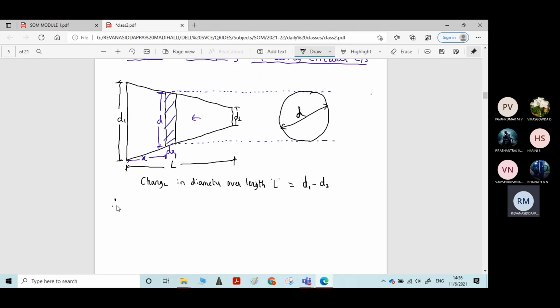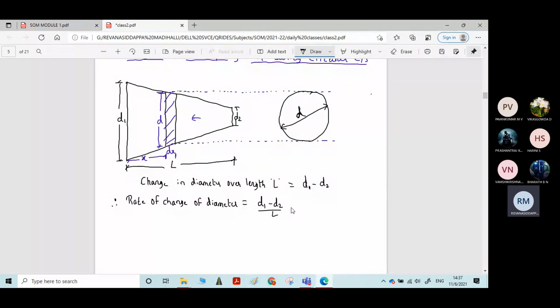Therefore, the rate of change of diameter over a length L will be equal to d1 minus d2 divided by L. It is almost similar to the previous derivation; instead of width, here we have the diameter.